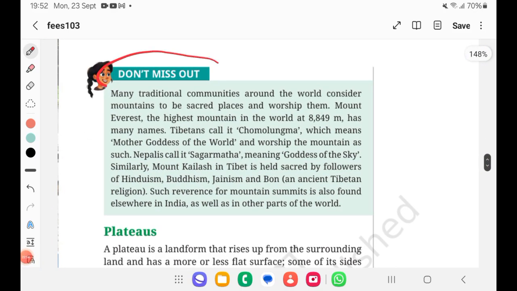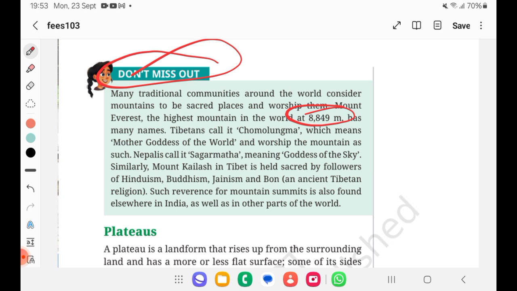Yes. The next is, again, don't miss out. Of course, we won't. Many traditional communities around the world consider mountains to be sacred places and worship them. Mount Everest, the highest mountain in the world, 8,849 meters, has many names. Tibetans call it Chomolungma, which means Mother Goddess of the World, and worship the mountain as such.